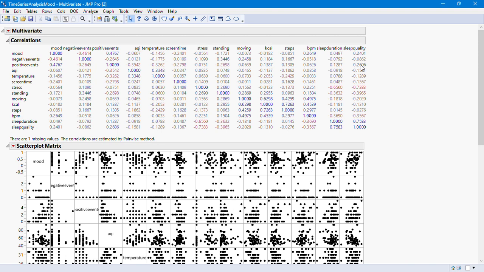And this is also strongly correlated: positive events and sleep quality. On days that positive things happen to me, I tend to sleep better that day, which actually makes sense.